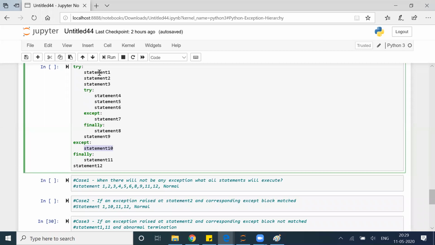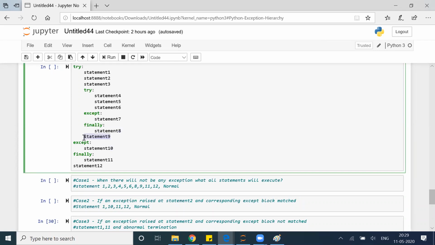So statement 1 will execute, 2 will execute, 3 will execute, 4 will execute, 5 will execute, 6 will execute. Let's say 4, 5, 6, anything goes fail, 7 will execute. 7 will have to take care, because if 7 fails, then it will come out directly, and statement 9 will not run. Okay, after statement 8 runs, it will go directly to 10.